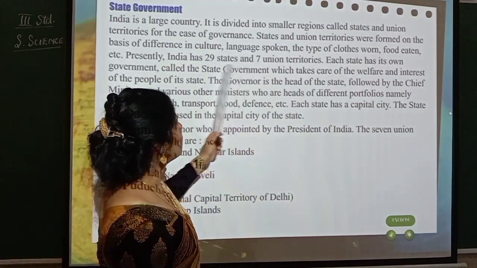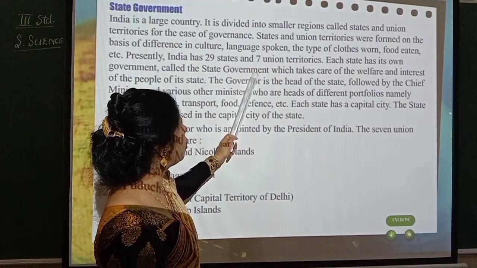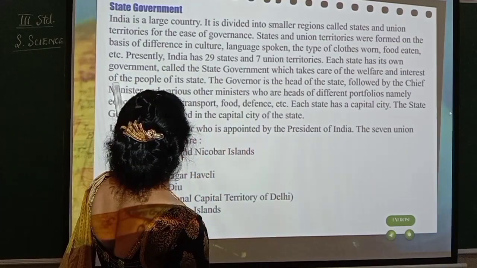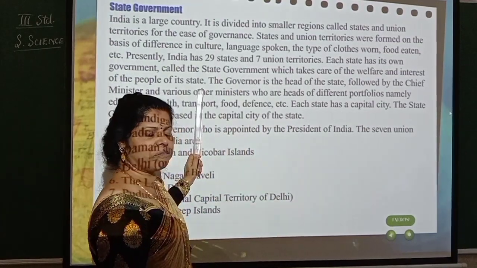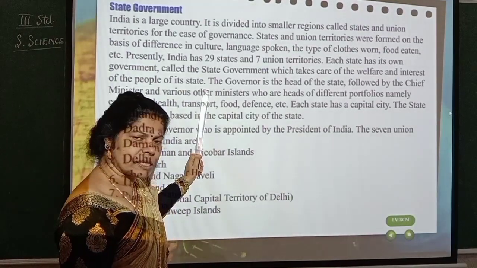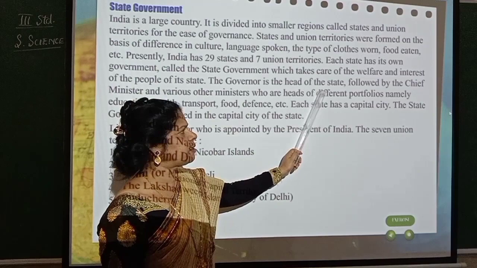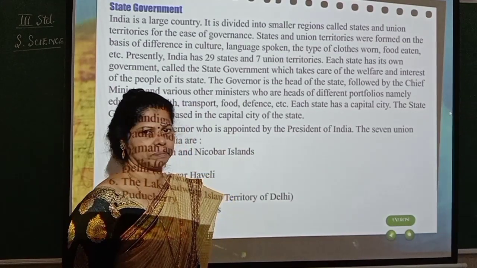So each state has its own government called the state government, which takes care of the welfare and interest of the people of its state. Every activity will be taken care of by the state government itself. The governor is the head of the state. So who is the head of the state?